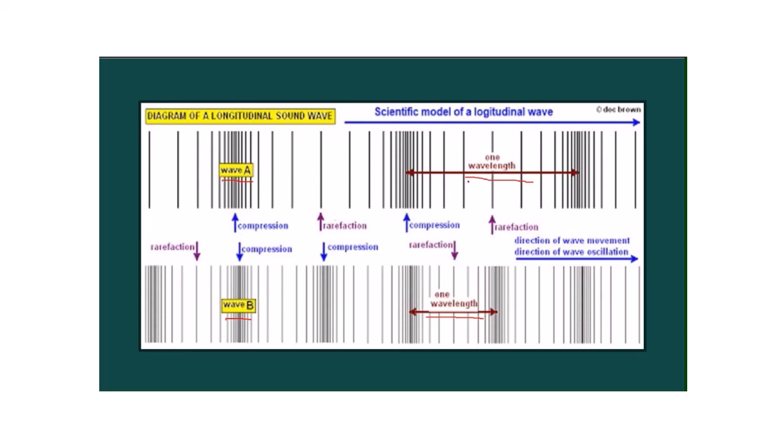Wavelength and frequency are inversely proportional to each other for a constant wave velocity. Therefore, a wave with a longer wavelength will have a lower frequency, and a wave with a shorter wavelength will have a higher frequency.